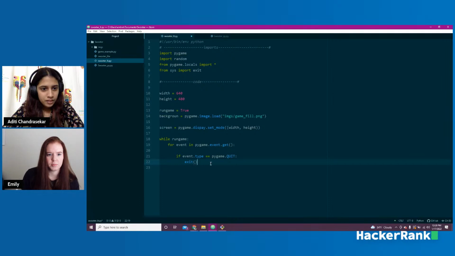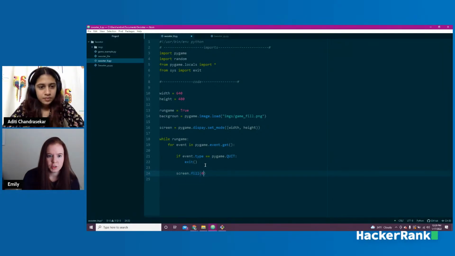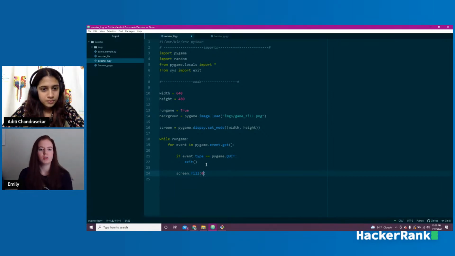And then we're going to set up the screen to change over time. So we'll say screen.fill. And the first thing we're going to do is fill it with black. I could make this 0, 0, 0. It also reads 0 as just black. And what this does is it's going to erase the previous screen that we bring in.